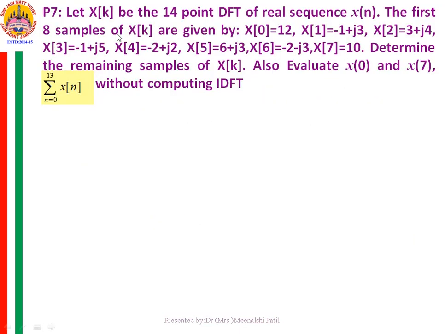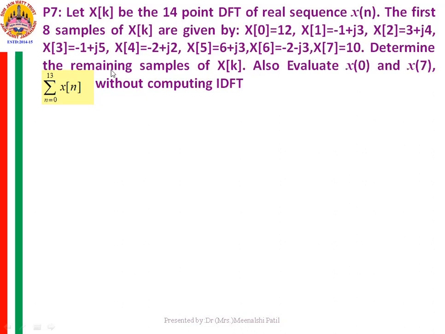Now let us consider an example where x of k is the 14-point DFT of a real sequence x of n, and the first 8 samples of x of k are given, that is x0 to x7. The 8 samples are given here. x0 is equal to 12, x1 is minus 1 plus j3, x2 is equal to 3 plus j4, x3 is equal to minus 1 plus j5, x4 is equal to minus 2 plus j2, x5 is equal to 6 plus j3, x6 is equal to minus 2 minus j3, and x7 is 10.